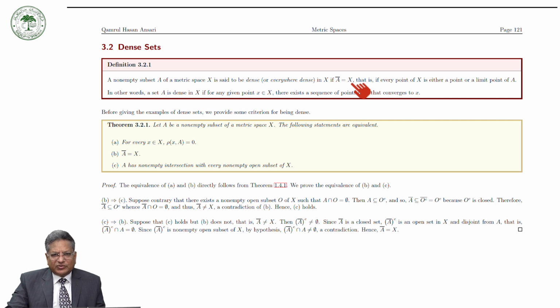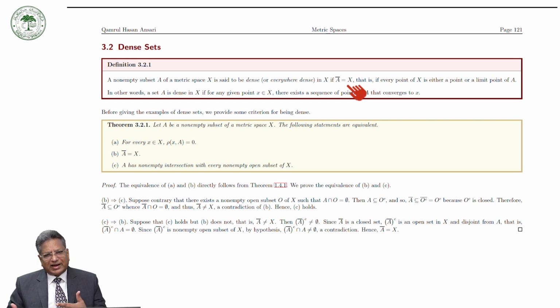Now, as I'm mentioning about the real line, if you consider the set of all rational numbers, then the closure of the set of all rational numbers is equal to the whole real line, because the limit points are the irrational numbers.